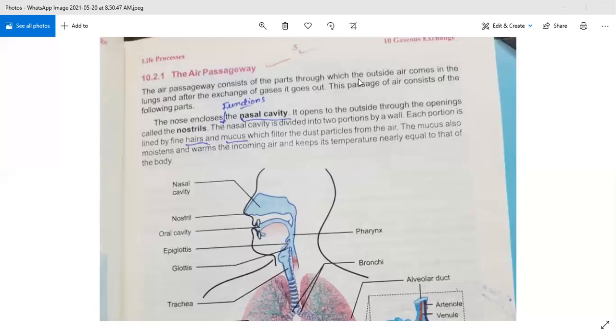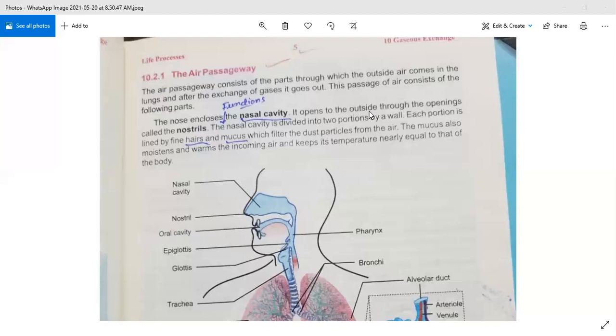Okay bete, I am telling you about gaseous exchange in humans. In gaseous exchange in humans, the humans get oxygen inside their body and they get rid of carbon dioxide. In higher animals, gaseous exchange is carried out by the respiratory system. So this whole process is done by the respiratory system.